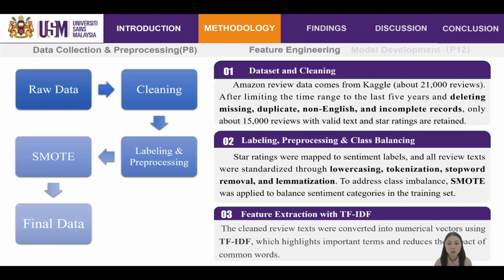I cleaned up the review text by making all the words lowercase, taking out common words that do not add meaning, and using lemmatization to make words simpler. Because some groups have fewer examples, I used SMOTE to make the classes more balanced. In the last step, I used TF-IDF to turn the clean text into numbers so that the machine learning models could use it.